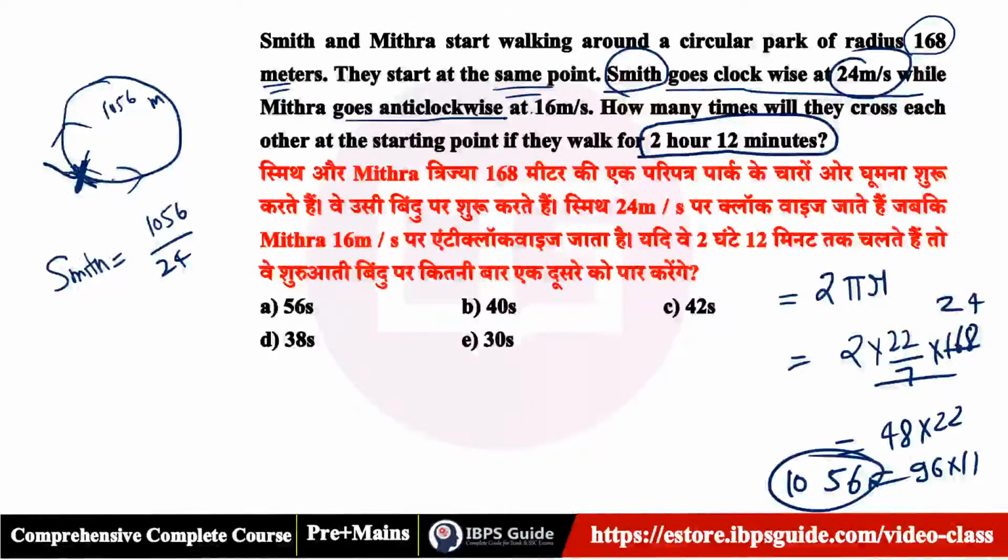1056. Okay, so 24 4s are 96, and then again 4s are... Okay, I should also not divide it. I made a kind of mistake, I think, and that's not good. You know what? I just multiplied it. I need not to do that. I just take 96 into 11. Look, 96 into 11. If I don't multiply it, I'll feel good. 24 4s are 96. Now I'm happy.